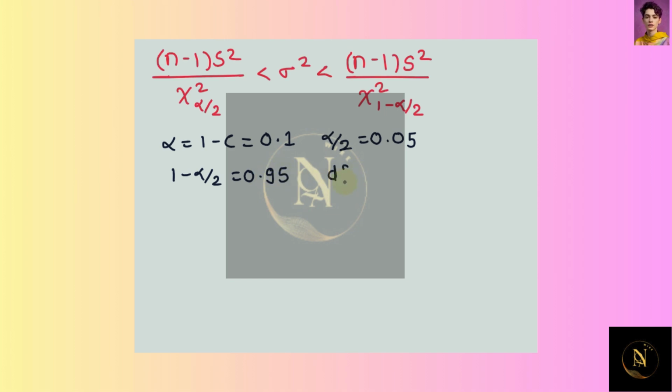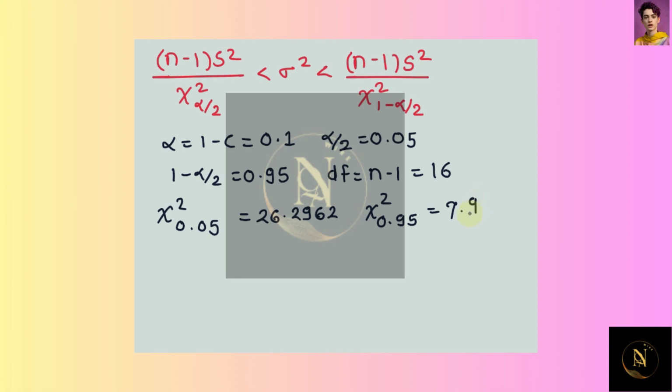Degrees of freedom are n-1 equal to 17 minus 1, 16. Chi-square alpha by 2, that is chi-square 0.05 for 16 degrees of freedom is 26.2962 and chi-square 0.95 is 7.9616.